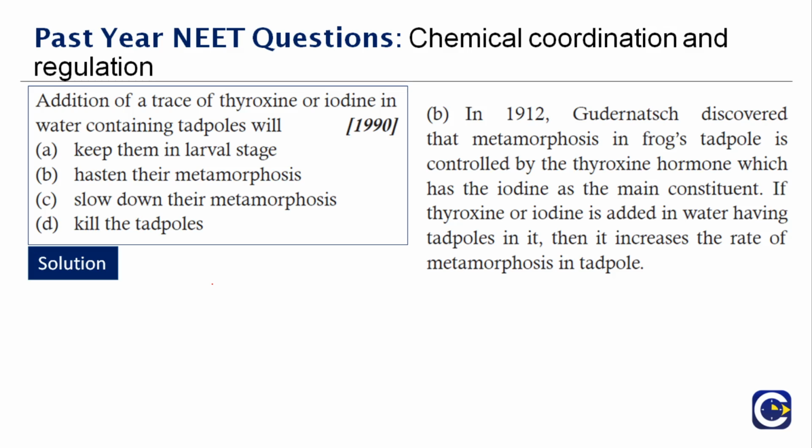If thyroxine or iodine is added in the water containing tadpoles, it increases the rate of metamorphosis in the tadpole. So it is fastening the process of metamorphosis. Therefore the right answer is option B.